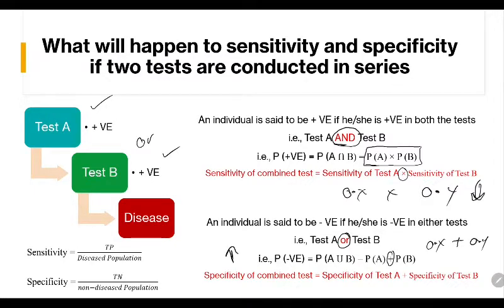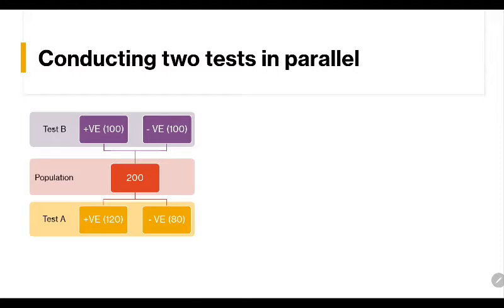How much does it increase? If an MCQ question asks, then you just add it. How much does sensitivity become? It will decrease. And how much does it become? You just multiply it. Okay, let's come to another similar combination, which is the parallel test.